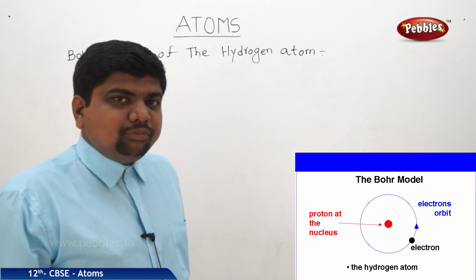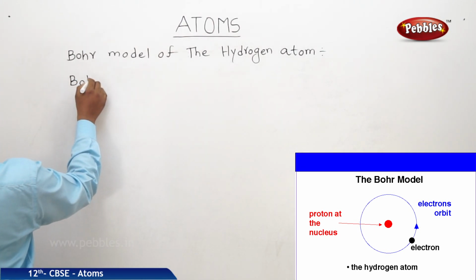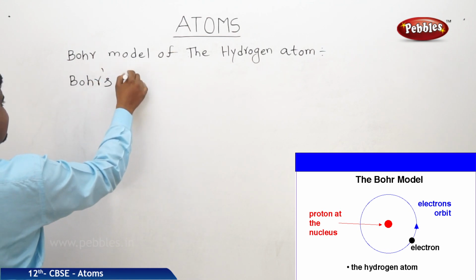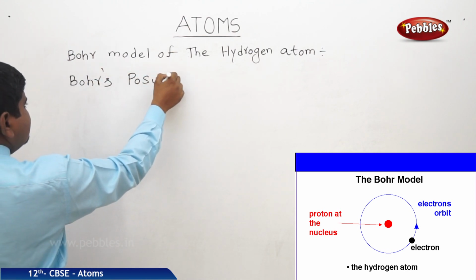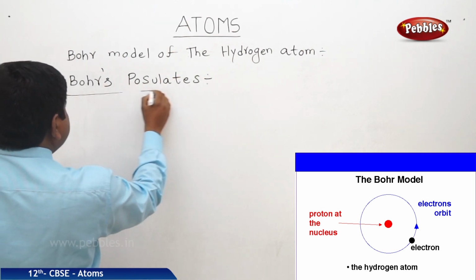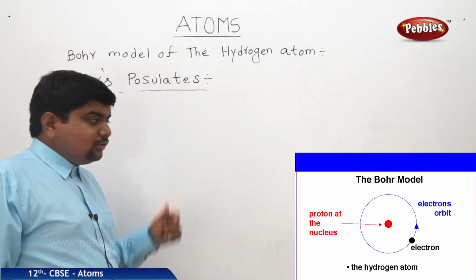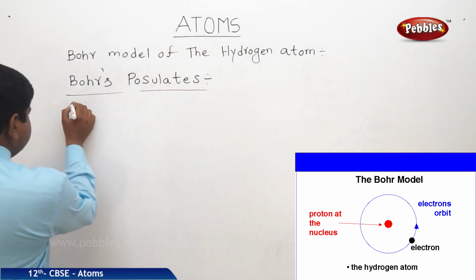Now we are going to see the Bohr's postulates. There are three important postulates according to the Bohr's model. We will see one by one and its explanation. First one.